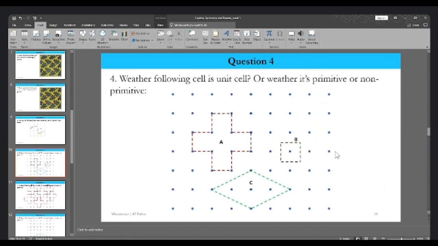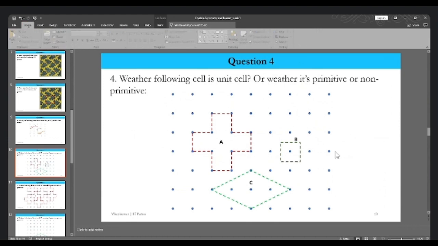Whether it's primitive or not, in both cases it will translate and it won't leave any gap in between them. Now our question is to answer whether it is primitive or not. That can only be answered by the thing that, let me tell something.